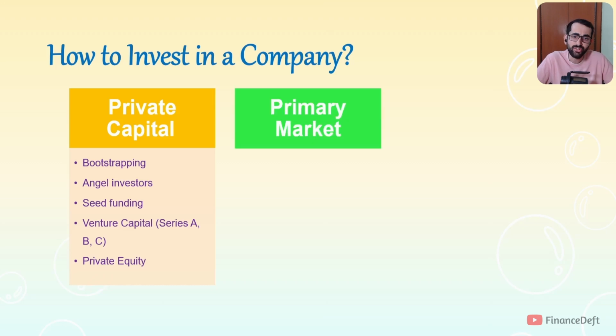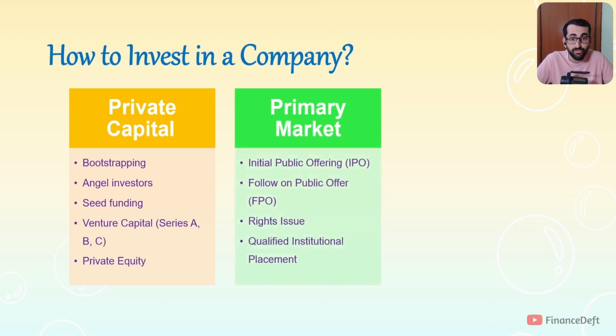And the second way to invest in a company is the primary market. Let us say you have exhausted all these ways of raising capital and you want to raise more money. Then what you can do is list your company in the stock market. The process of listing the company in the stock market is called initial public offering or IPO. Again, I'll do a detailed video on IPO another day, and there are other ways also in which you can raise money from the primary market like FPO, rights issue, QIP, and so on.